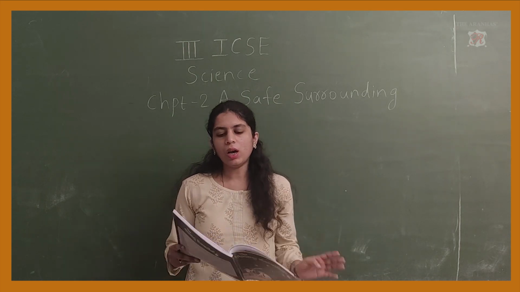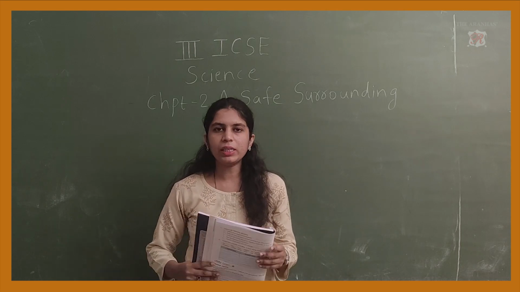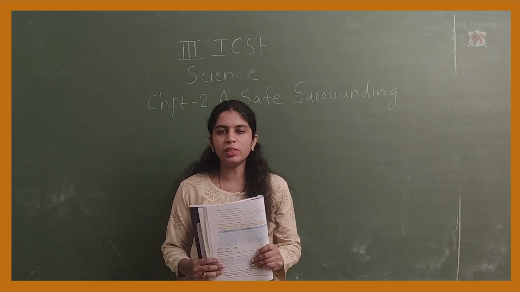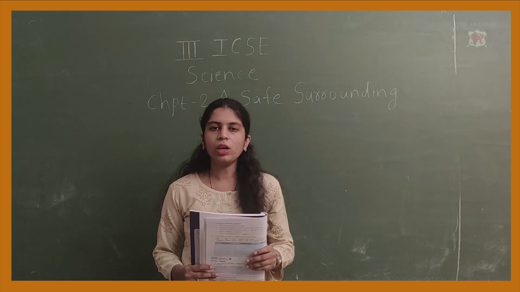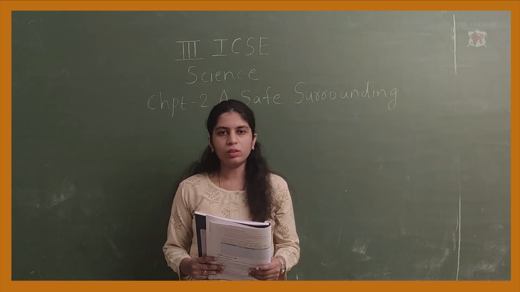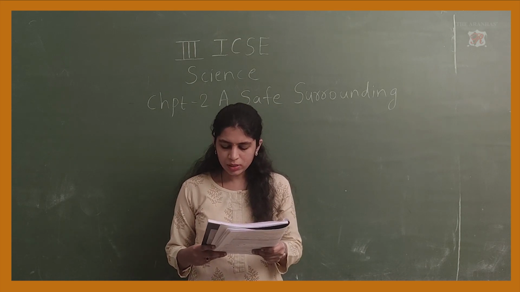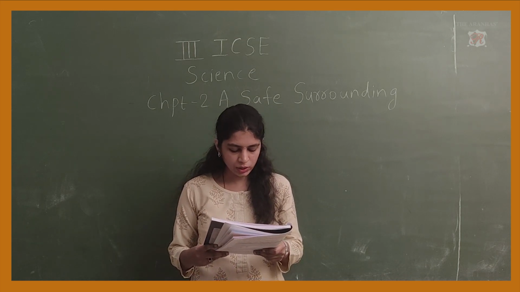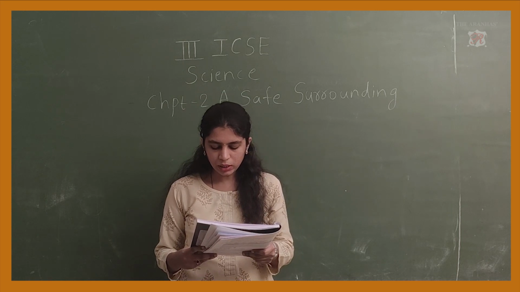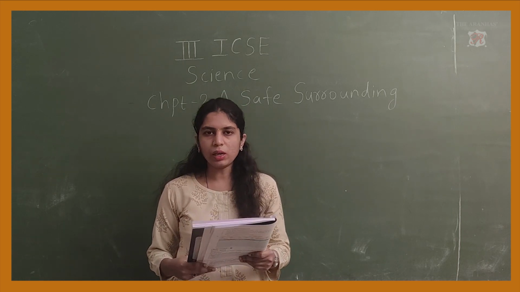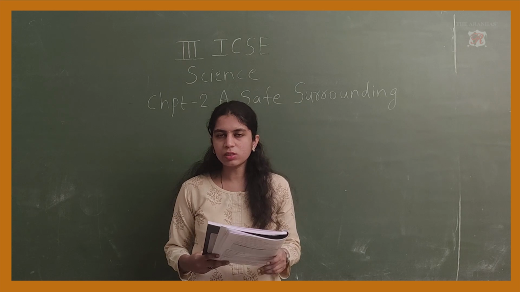Now see, how do accidents happen? When we are not careful, means when we are careless. We don't pay attention around us, and so accidents happen. Sometimes they are minor injuries, but sometimes they can be really dangerous. Minor means not serious.